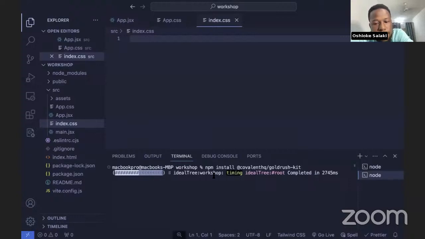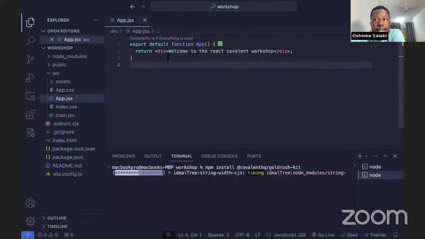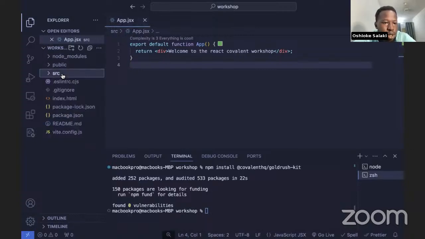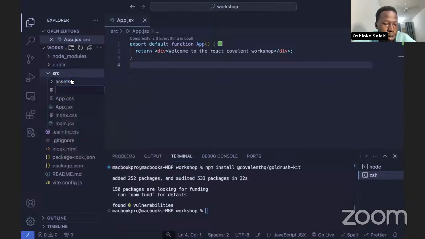So this is the only way that we can access the components in Gold Rush Kit. Briefly, let me talk about the component structure I mentioned about React. As I was saying, React enables us to break our application into small chunks of components. So for example, in our source directory, we can create a new file.